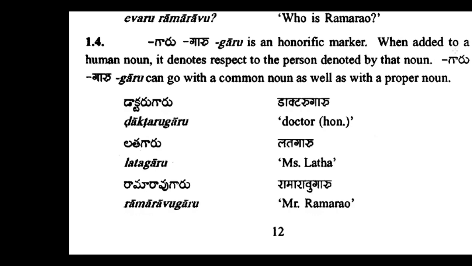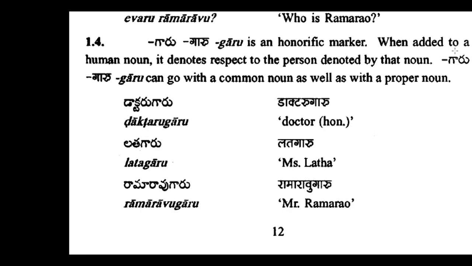Here we need to understand the difference between a proper noun and a common noun. Names, for example, Praveen garu, Sumi garu. Or common nouns, which means professions: doctor garu, engineer garu, lecturer garu, teacher garu, guru garu.